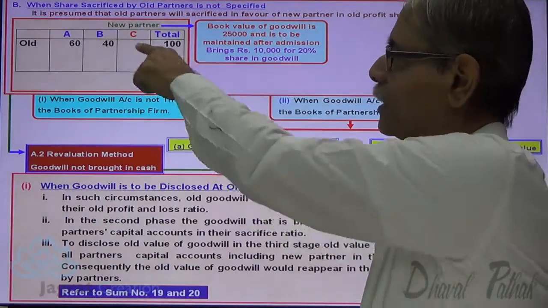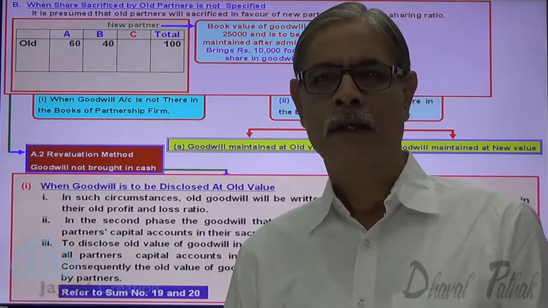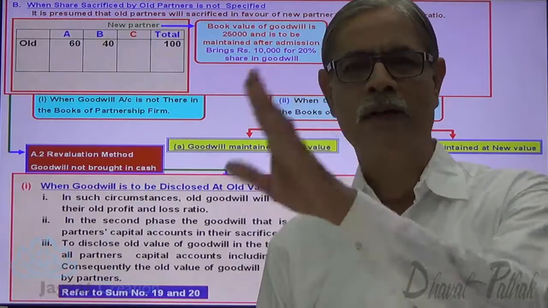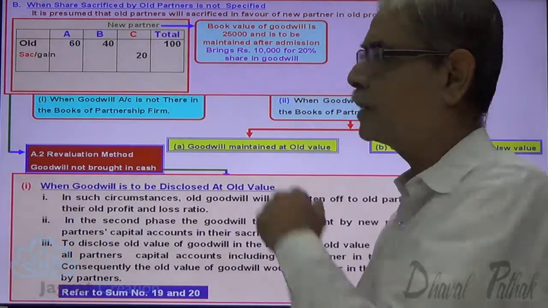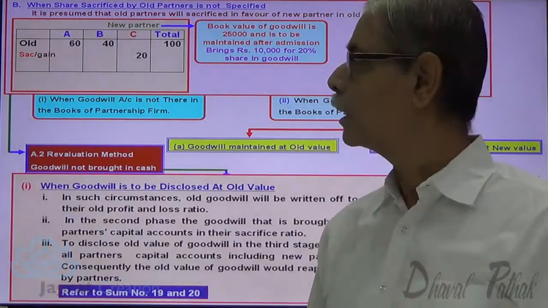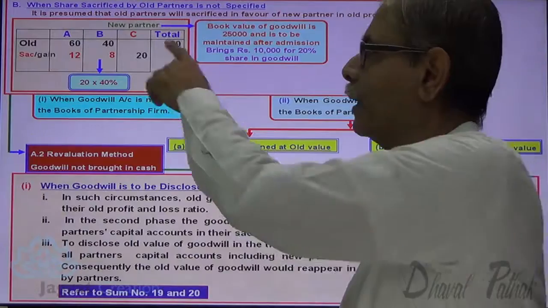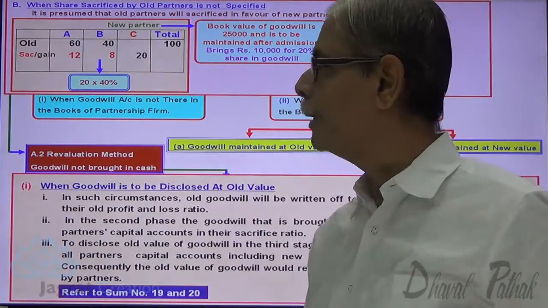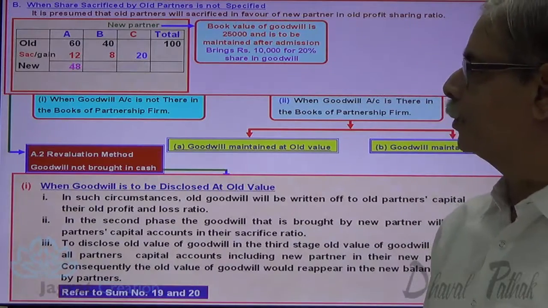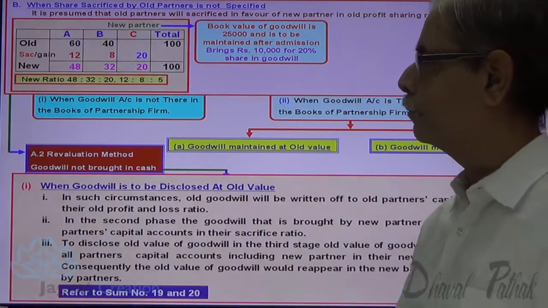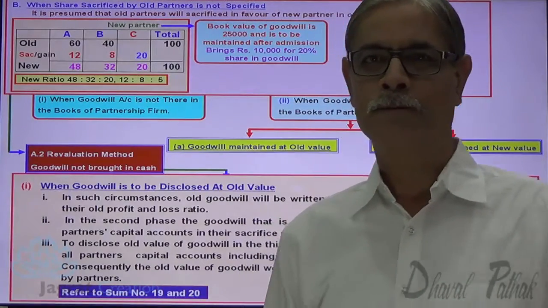Now this 20% share is acquired by C from A and B in the ratio of old profit sharing ratio, which is the sacrificing ratio. So C got 20%: 60% of 20 from A, and 40% of 20 from B. This is the new profit sharing ratio: 12:8:5 is the new profit sharing ratio.